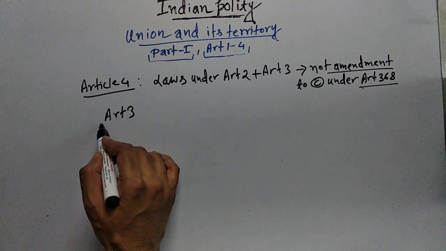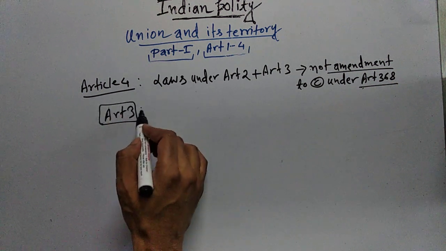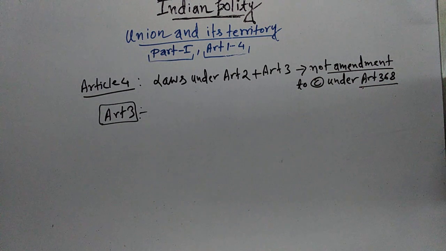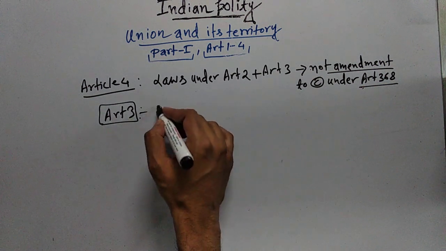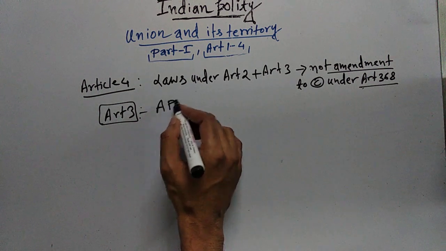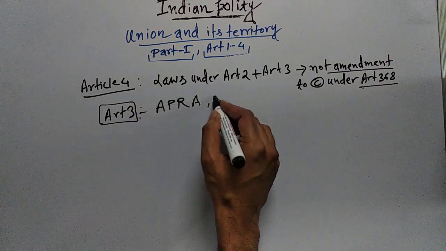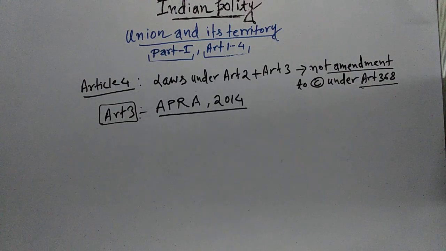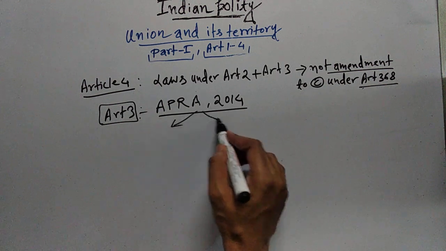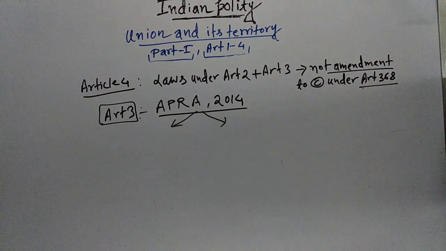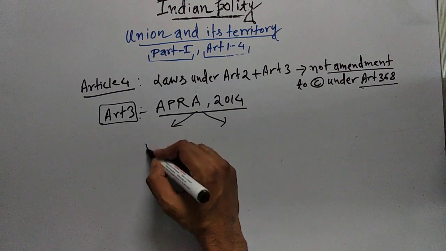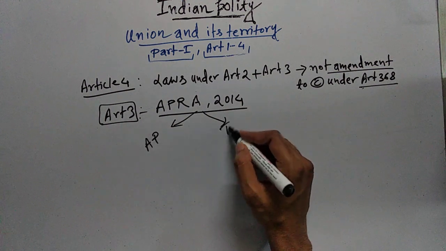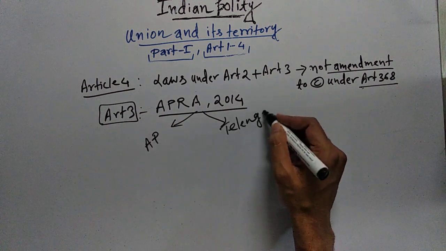I am taking an example. A law was made under Article 3, and let's take the Andhra Pradesh Reorganization Act that was passed in 2014. This was passed under Article 3. As per this act, what happened? Bifurcation of the state Andhra Pradesh happened. One part was Andhra Pradesh and another one was Telangana.